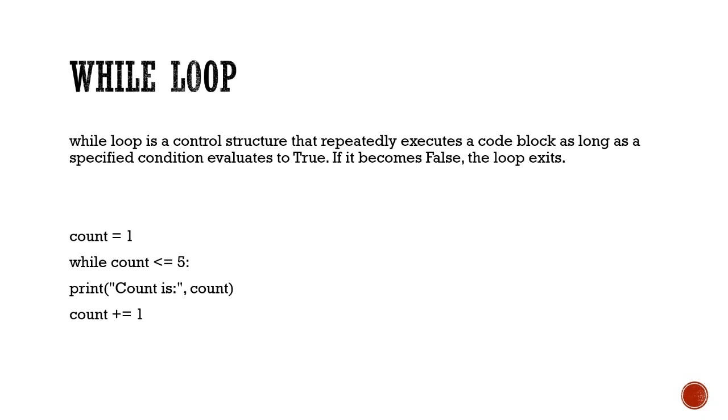Hello everyone, today our topic of discussion is while loop. What is the meaning of while loop? First, let's understand that. While loop is a control structure that repeatedly executes a code block as long as a specified condition evaluates to true. If it becomes false, the loop exits.